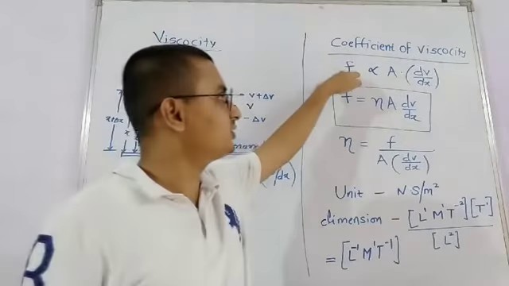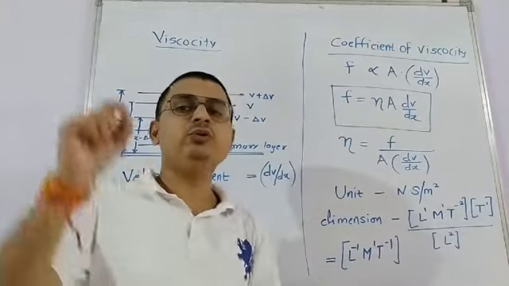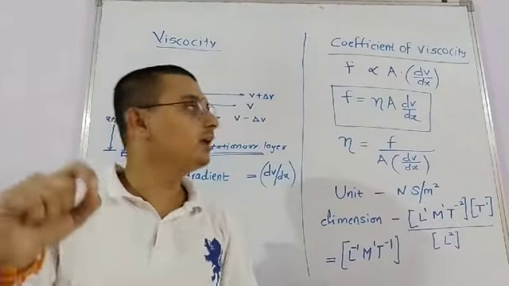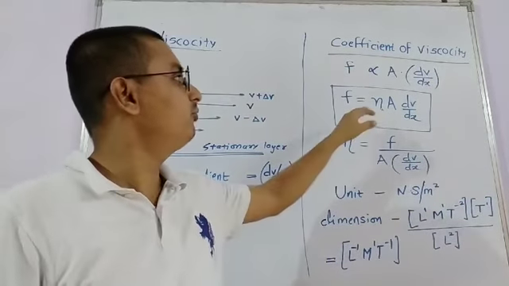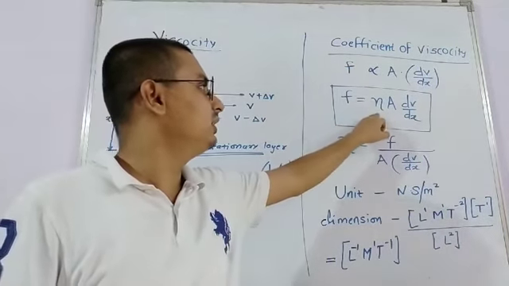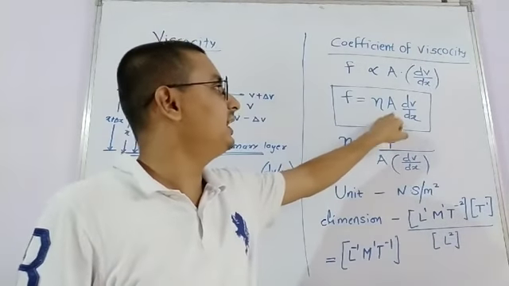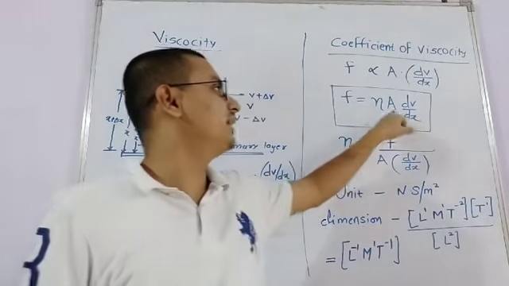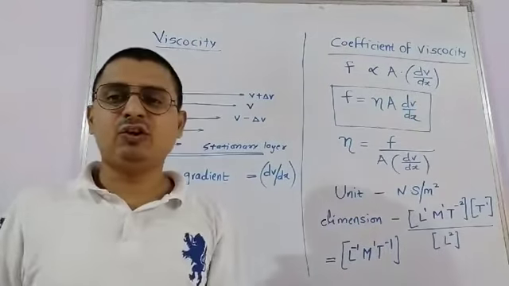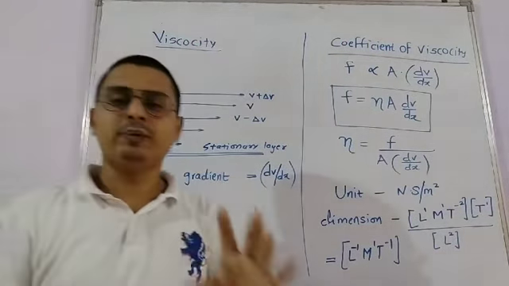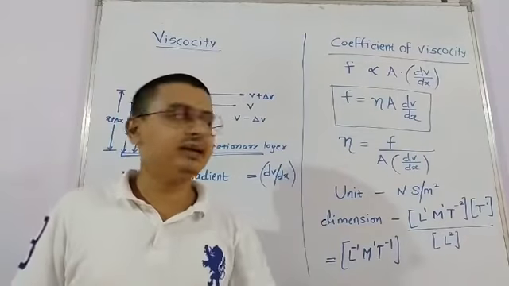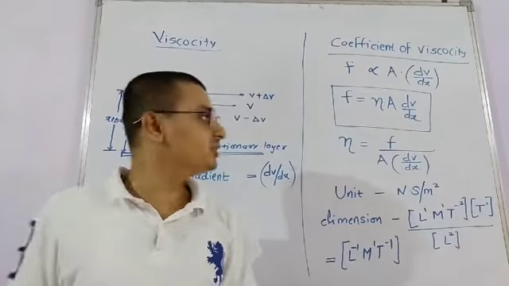So this viscous force is directly proportional to the area of a layer and the velocity gradient. So if we equate this equation, F is equal to eta A dV upon dx, where eta stands for the coefficient of viscosity. हम वही टॉपिक की बात कर रहे थे प्रीवियस सेक्शन में, that is coefficient of viscosity.